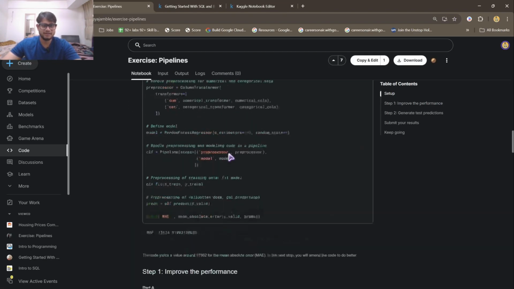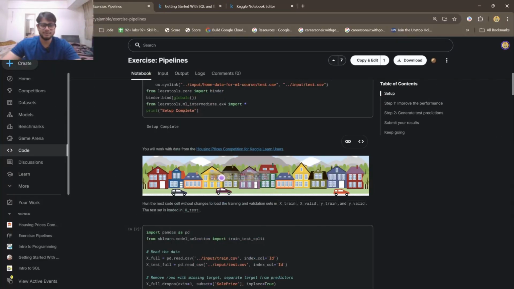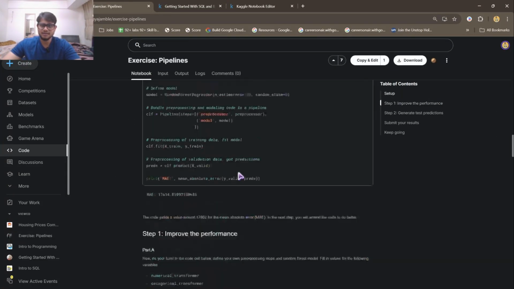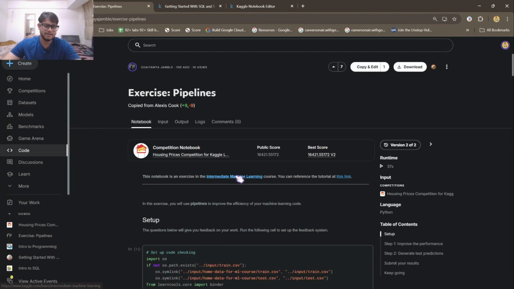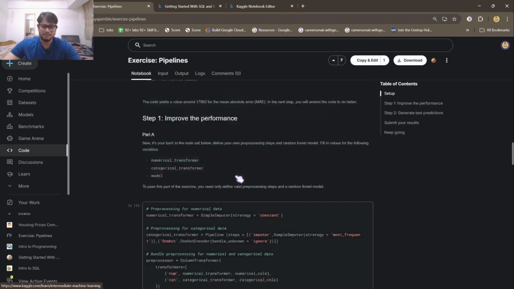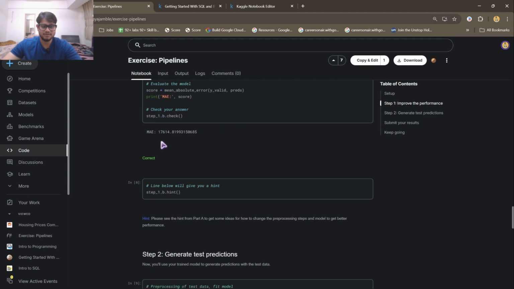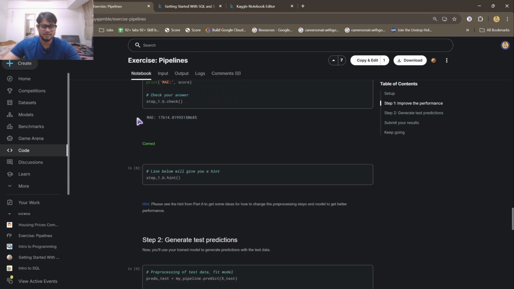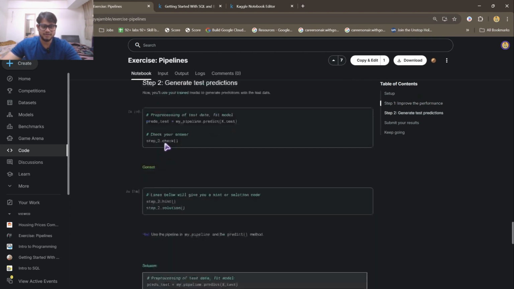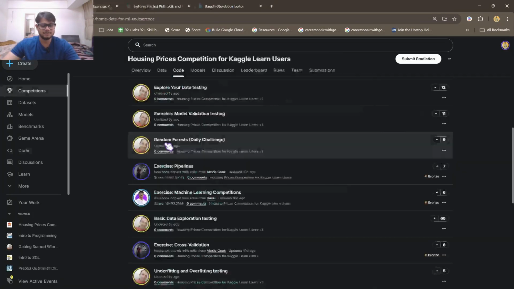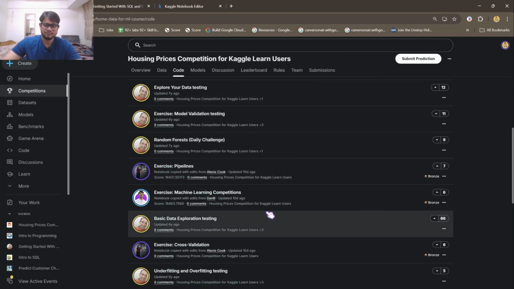Absolutely fantastic. I love how he pasted an image over here, and most probably he will have his accuracy also mentioned. Plan B, okay, you have the error rate over here, so you can see others' code like that.